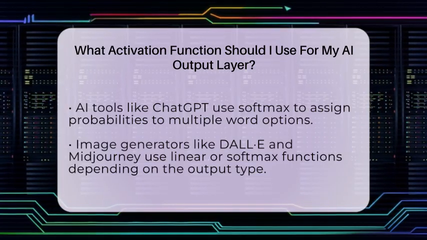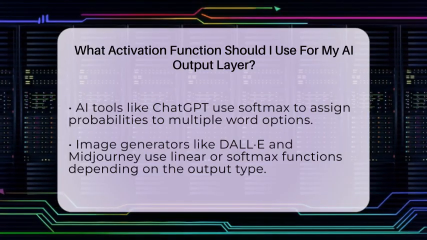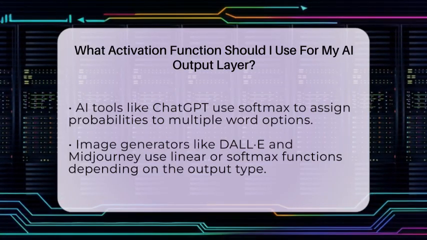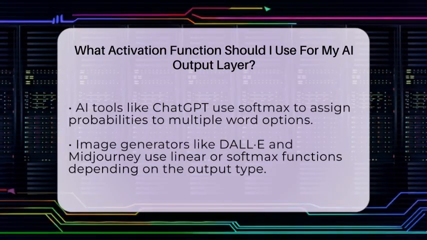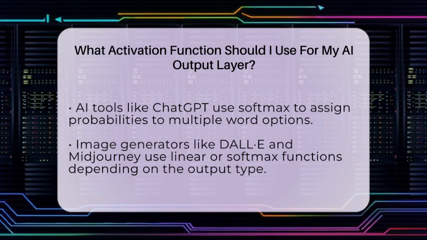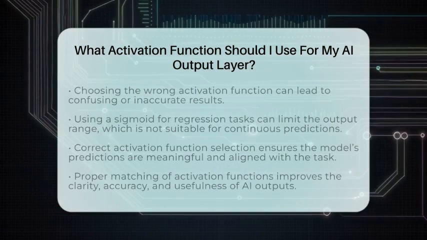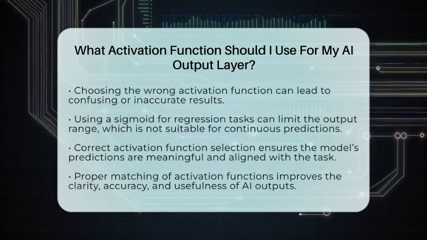Think about AI tools like ChatGPT, DALL-E, or Midjourney. They use specific output functions to make sure their predictions make sense. ChatGPT, which predicts words from a vocabulary, uses softmax because it needs to assign probabilities to many options. Image generators like DALL-E and Midjourney often use linear or softmax functions depending on whether they're predicting pixel values or class probabilities.